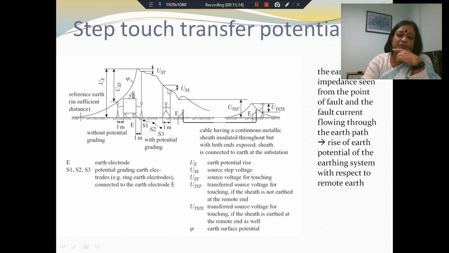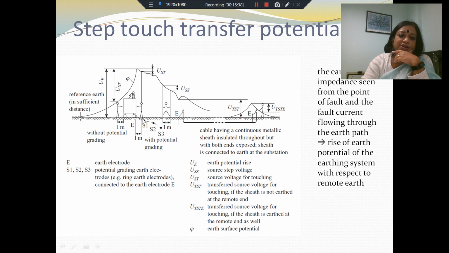So actually, when the person is standing a very small distance apart, let's say fictitiously 1 meter, and 1 meter is a reasonable estimate for the stride of a person, these two feet are 1 meter apart, and along this 1 meter there is a potential rise of this value USS. So this value USS appears across the two feet of the person and causes a current to circulate through the body.